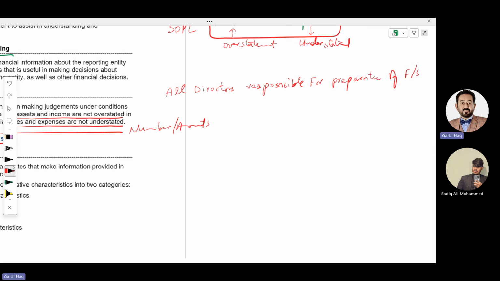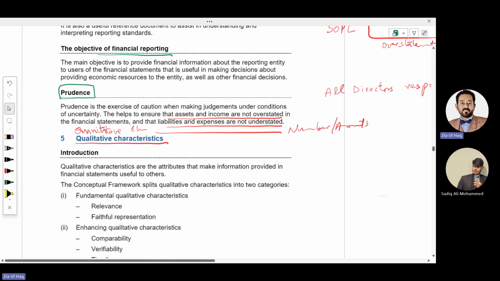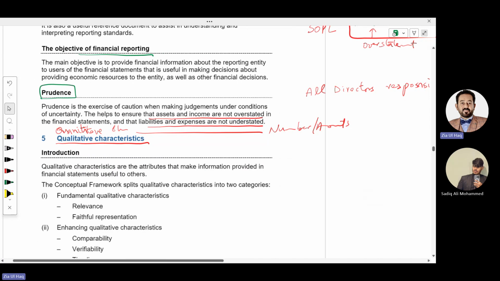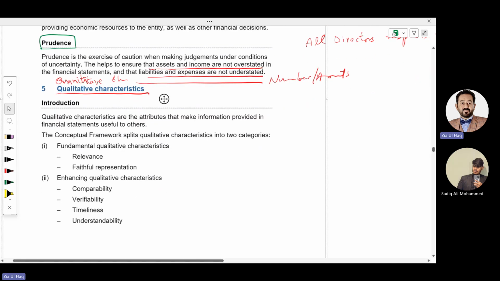And they should meet both characteristics. Quantitative, relating to numbers and amounts, should not be over or understated and should be accurate. And they should also meet some qualitative characteristics. What are the qualitative characteristics? They are of two types: fundamental qualitative characteristics and enhancing qualitative characteristics.